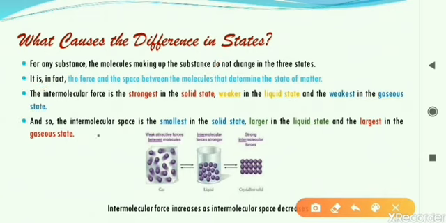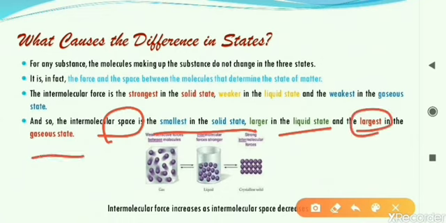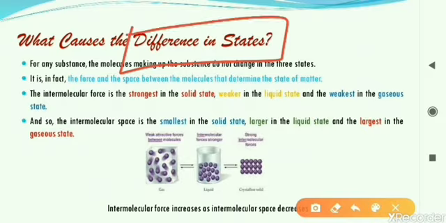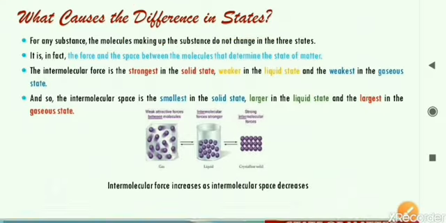Followed by this, the next thing is regarding the space. The space between adjacent molecules is smallest in the solid state. Minimum space or no space is there in the solid molecules. Next, followed by the liquid state, the largest, maximum space is available where? In the gaseous state. So because of this variation of intermolecular force and intermolecular space, we can see the difference in states of matter. I hope it is clear to you.